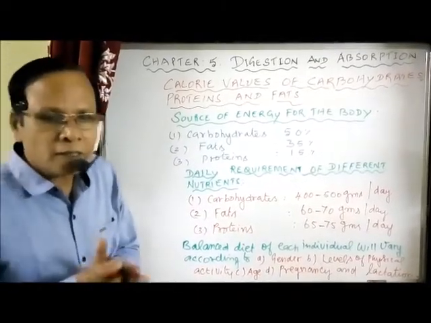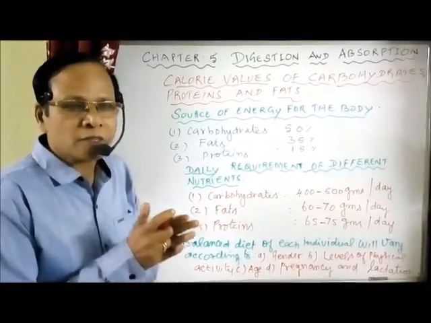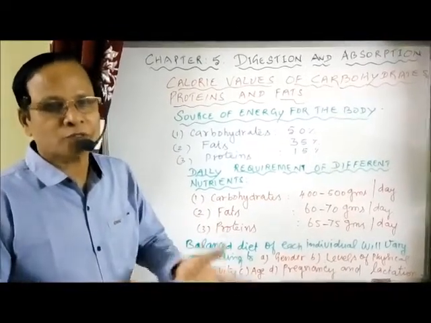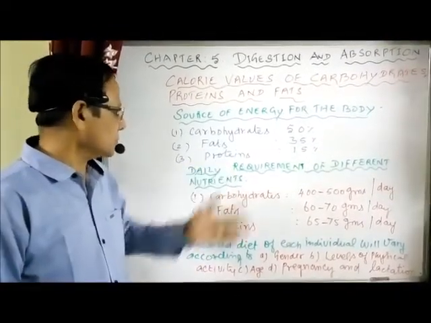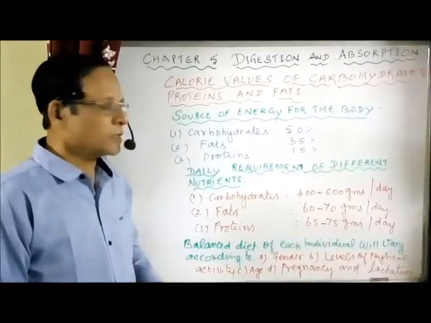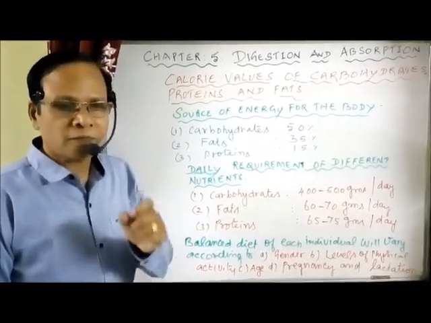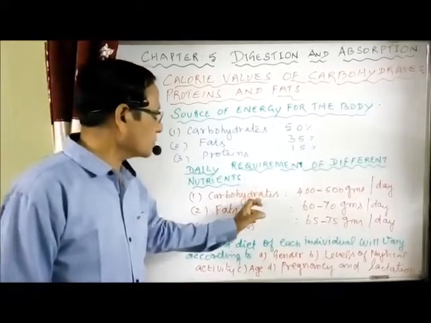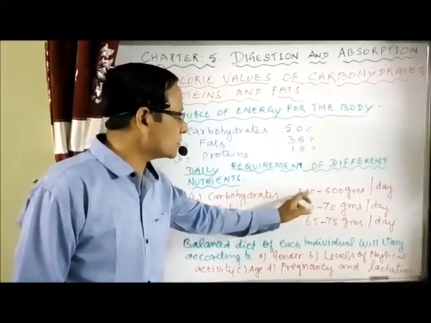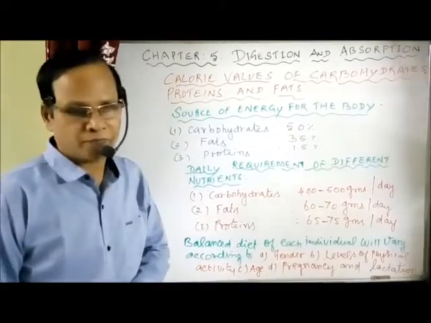Now what is the daily requirement of these three different kinds of nutrients? How much we need, either carbohydrates, fats or proteins. Carbohydrates being the major source of energy, the daily need of carbohydrates is about 400 to 500 grams per day.